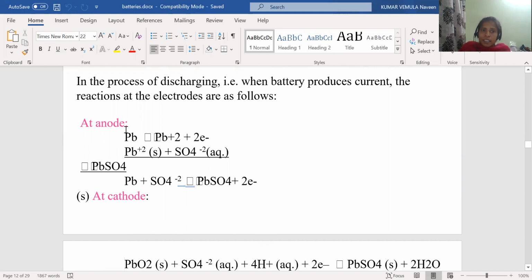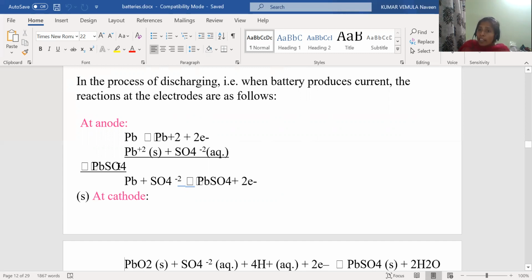So initially, lead is giving Pb plus 2 by losing 2 electrons. These Pb plus 2 ions are immediately reacting with our electrolyte. What is our electrolyte? Sulfuric acid is the electrolyte. This sulfuric acid is having sulfate ions. So this Pb plus 2 immediately reacts with sulfate ions to produce lead sulfate.